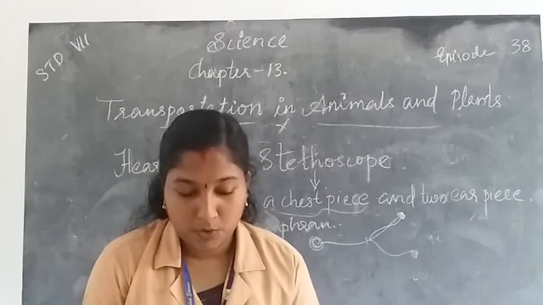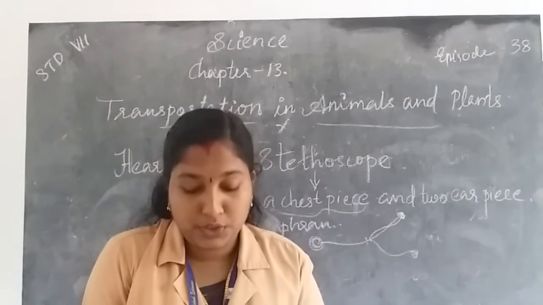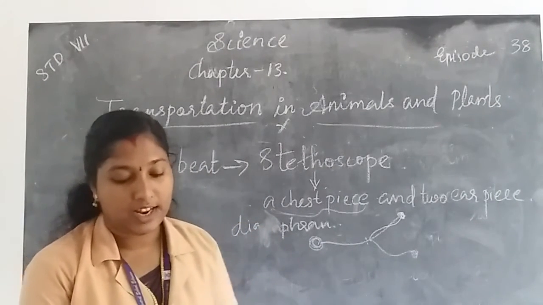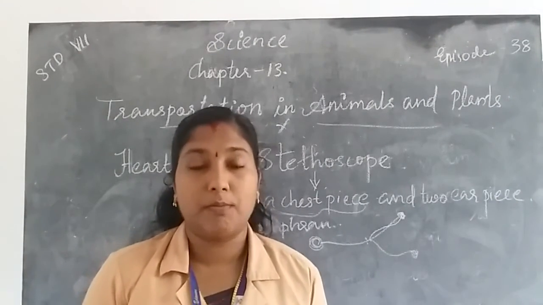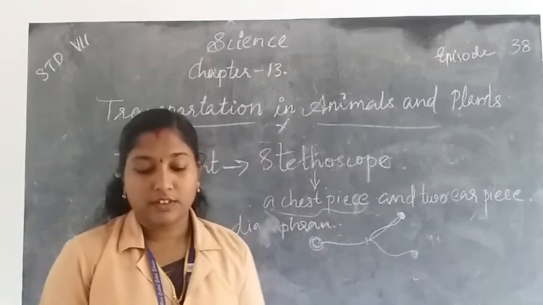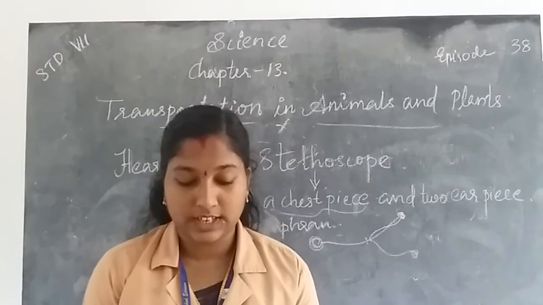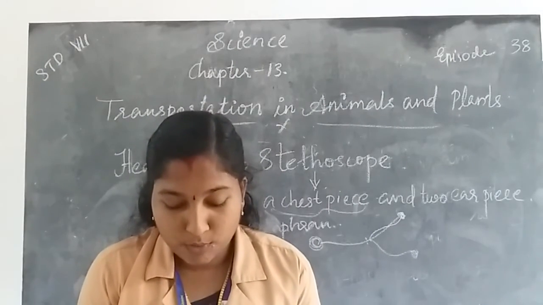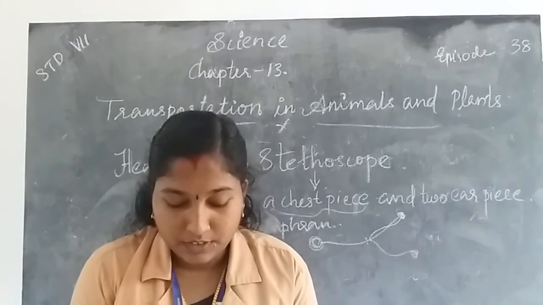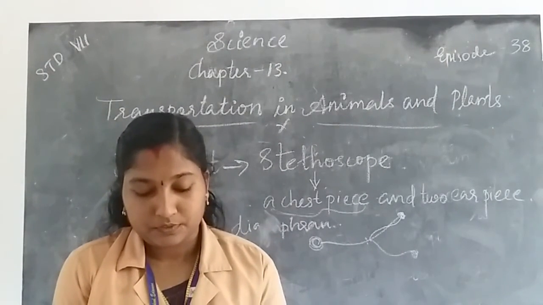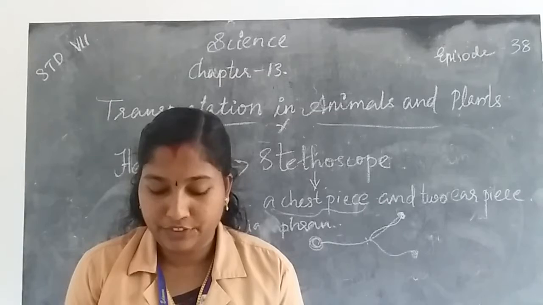Okay, in your textbook, activity 11.2 is given. It is to construct a model of a stethoscope. For constructing the model of a stethoscope, first of all, we should take a small funnel. Then fix a rubber tube tightly on the stem of the funnel.